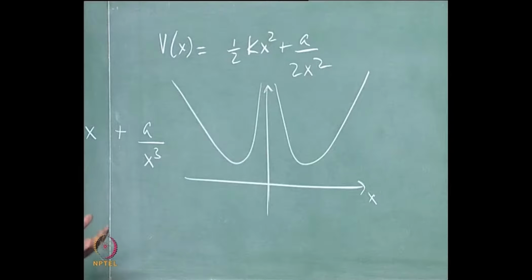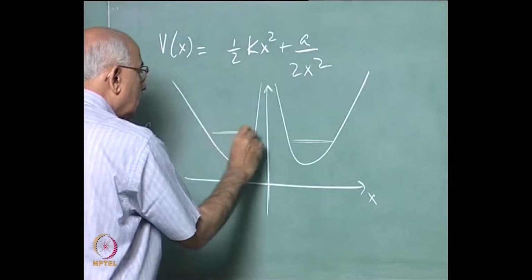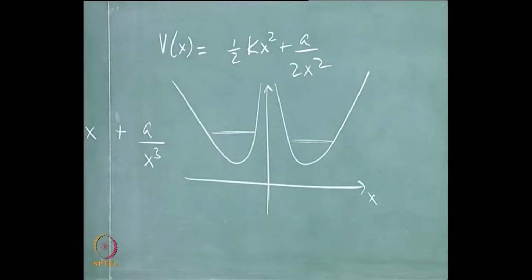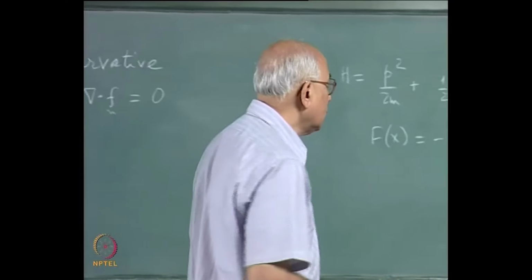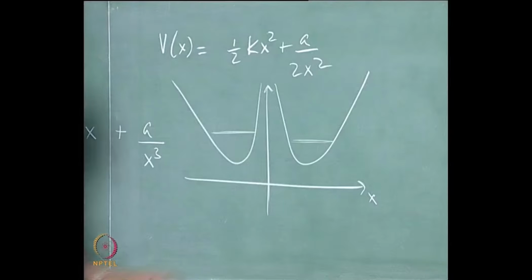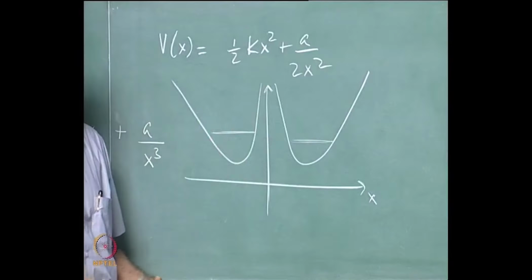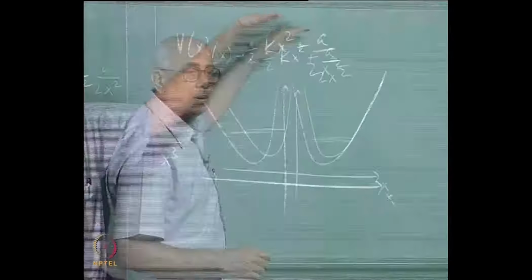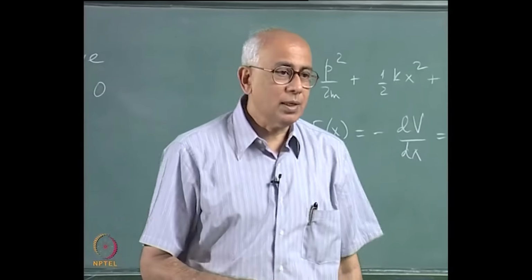And the particle can oscillate either in this well here or in this well here quite symmetrically. For the same energy it could either have a center of oscillation on the left hand side or on the right hand side, and if you compute the time period of oscillation in this potential, it turns out that it is actually independent of what the energy is. I leave that to you as an exercise to check out